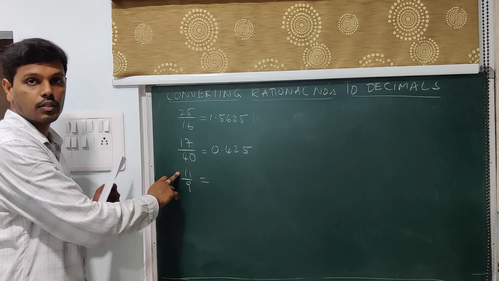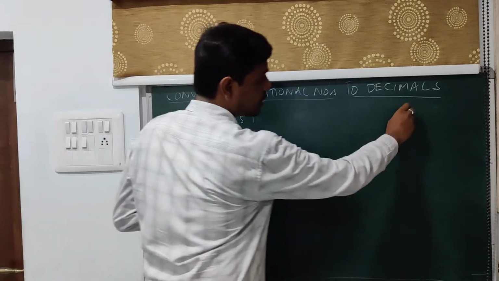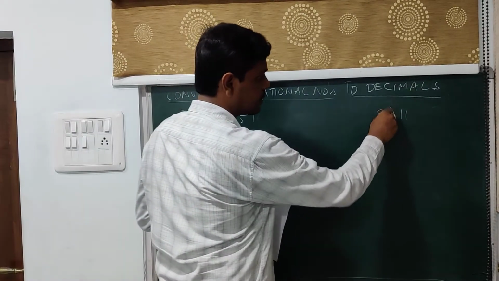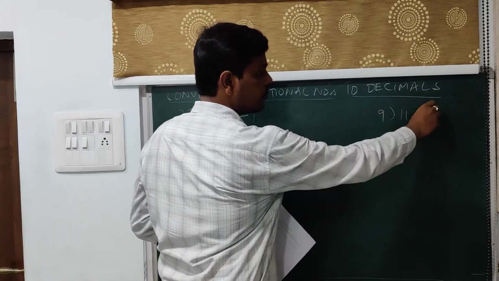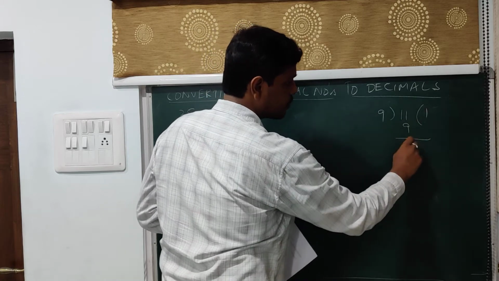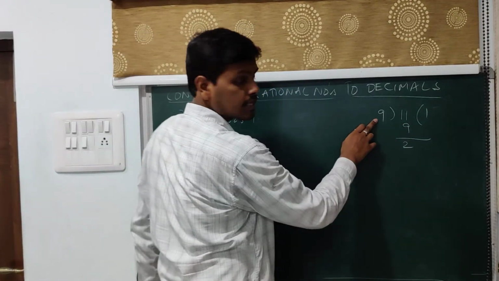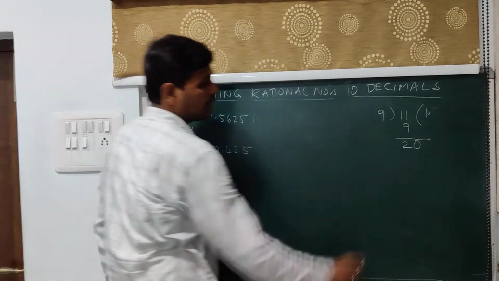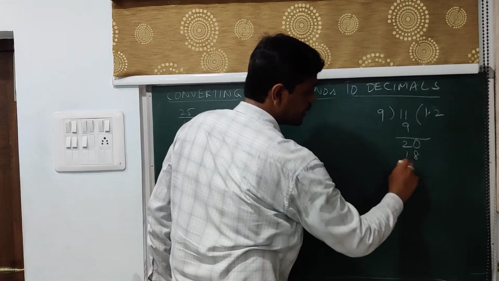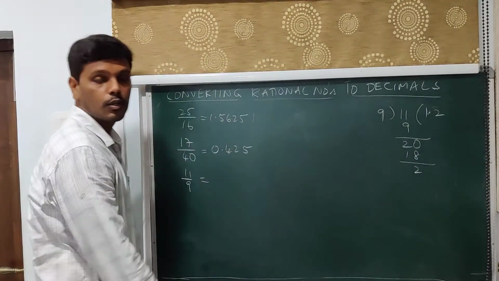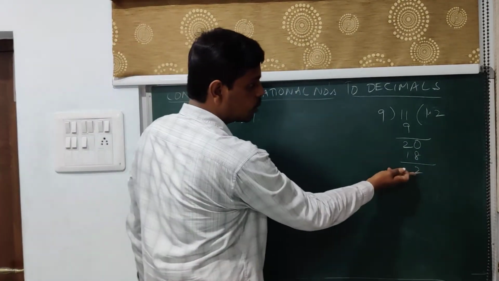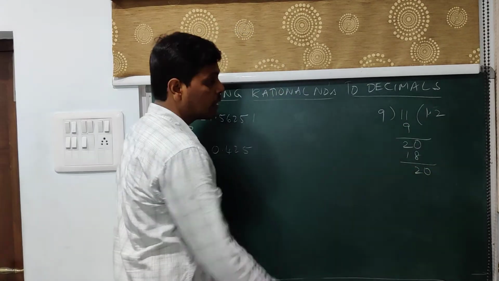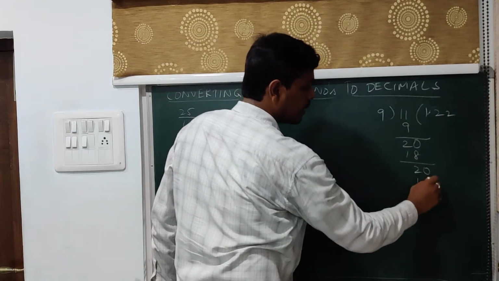Again 11 is in the numerator, so it is your dividend. 9 is your denominator, so it is your divisor. 9 ones are 9, so you are left over with 2. 2 is less than 9, so keep a decimal point and take 0 here. 9 twos are 18. You are left over with 2. Again 2 is less than 9, so we have a decimal point, and you can take 0. Then 9 twos are 18.